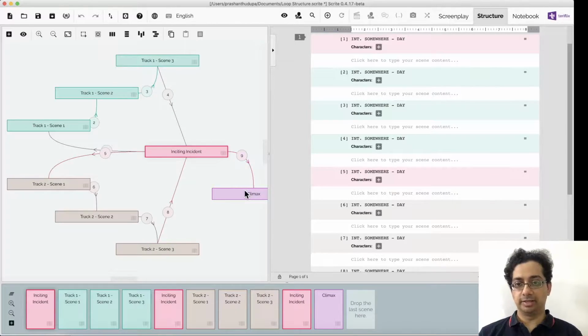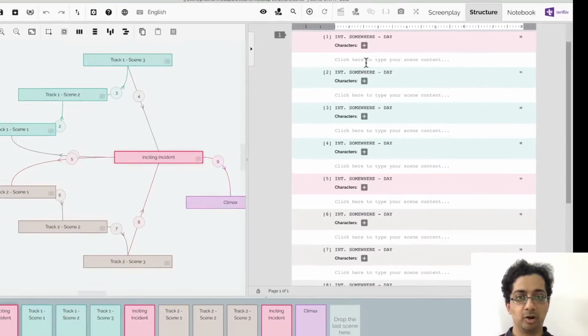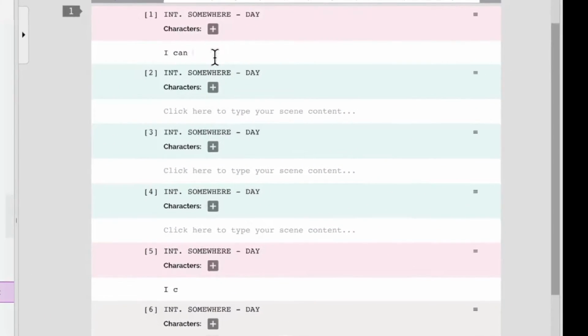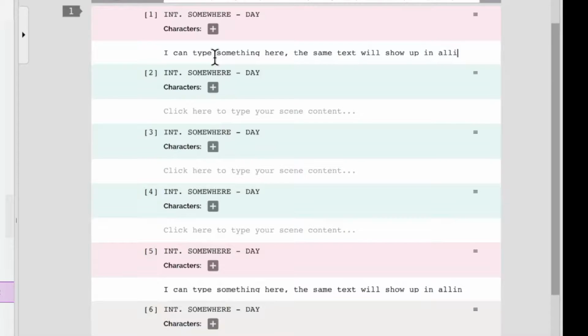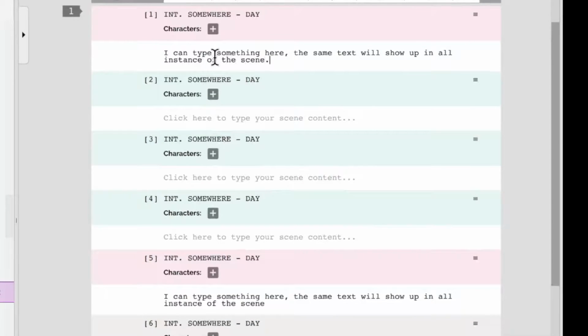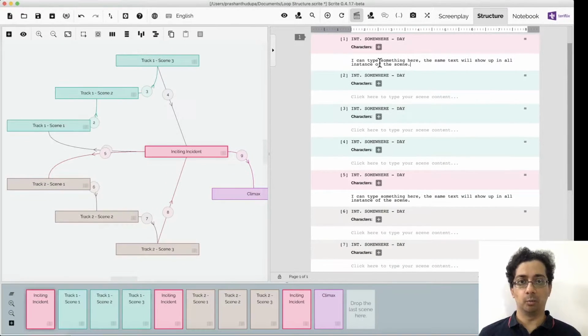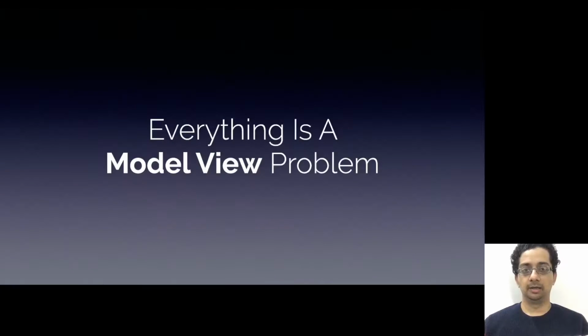I want to show you an interesting thing. You'll notice that the same inciting incident is occurring 3 times in my timeline. They're all the exact same scene. So because it's model view, I can type something here. The same text will show up in all instances of the scene, right? I didn't have to do anything extra. Why? Because it's model view. That was the first insight I wanted to share with you.